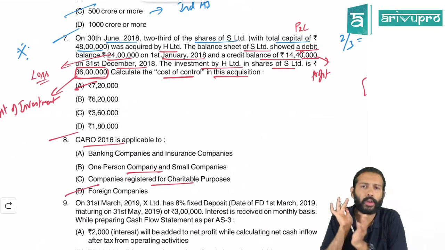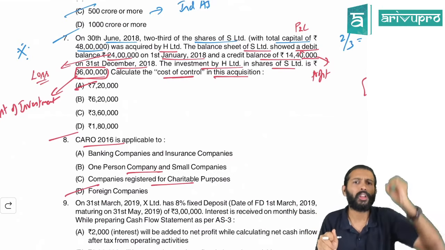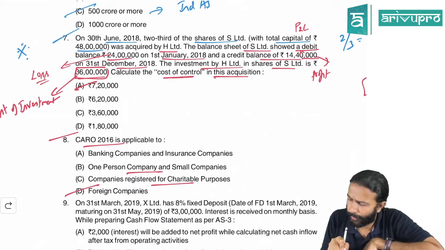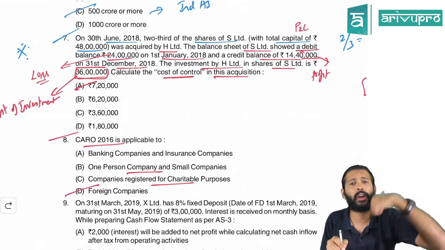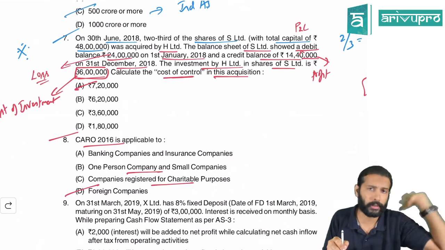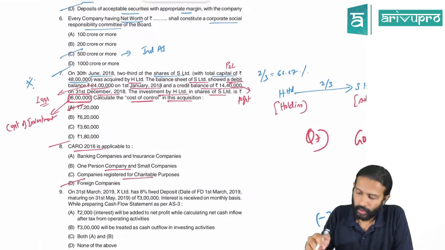They have not excluded foreign companies under CARO. They have given exceptions only to a few companies. That exception does not apply to foreign companies. So D for Delhi is the right option. CARO stands for Companies Audit Report Order, CARO 2016. Okay. Fair enough.